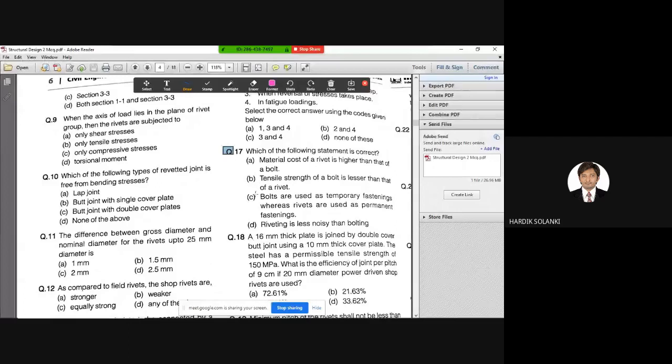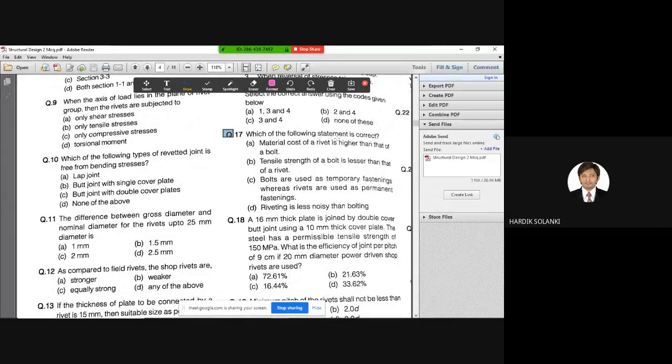Okay. So question number 17. Which of the following statements is correct? Material cost of a rivet is higher than that of bolt. Tensile strength of bolt is less than that of rivet. Bolts are used as temporary fastenings, whereas rivets are used as permanent fastenings. Riveting is less noisy than bolting. So you need to know the difference between rivet and bolt. Any guesses? Which of the following statements is correct?